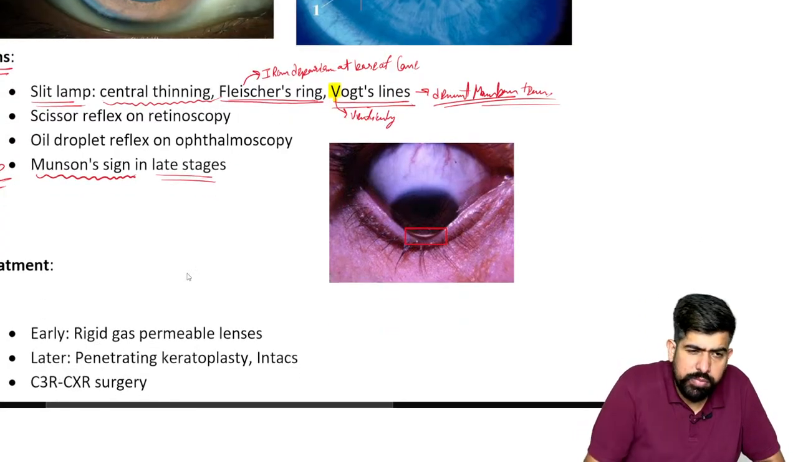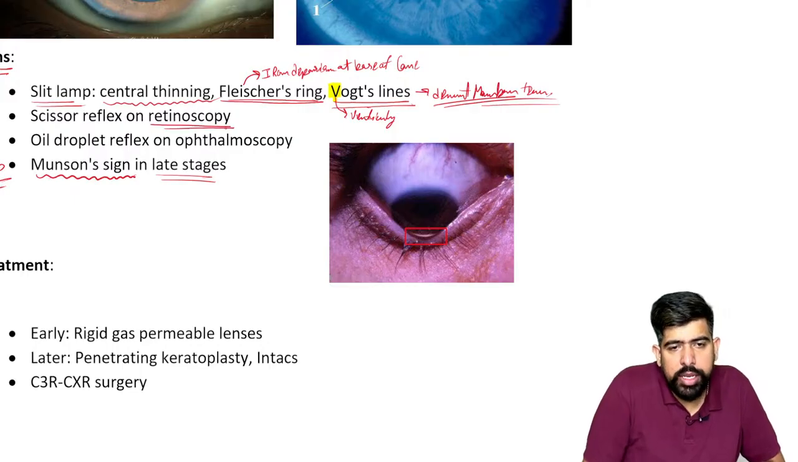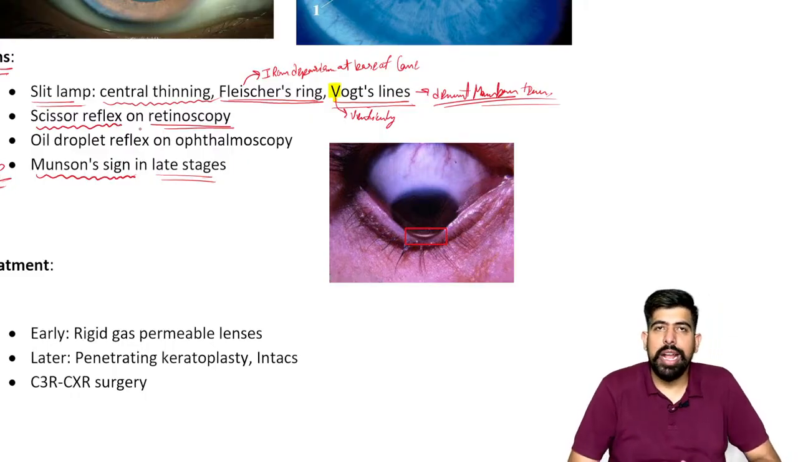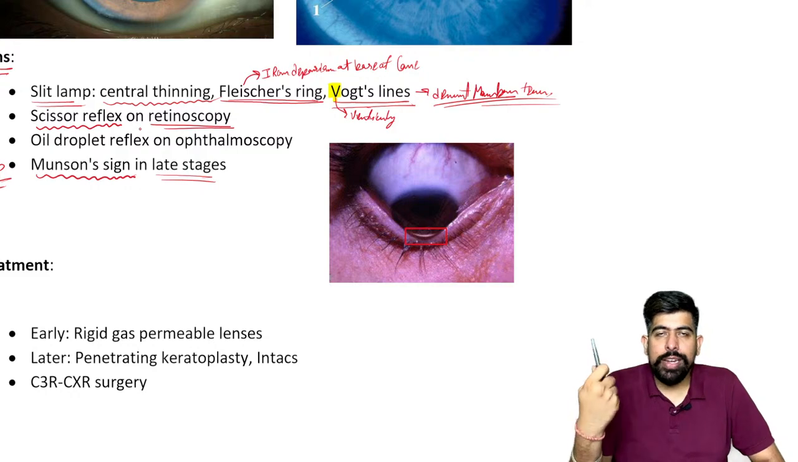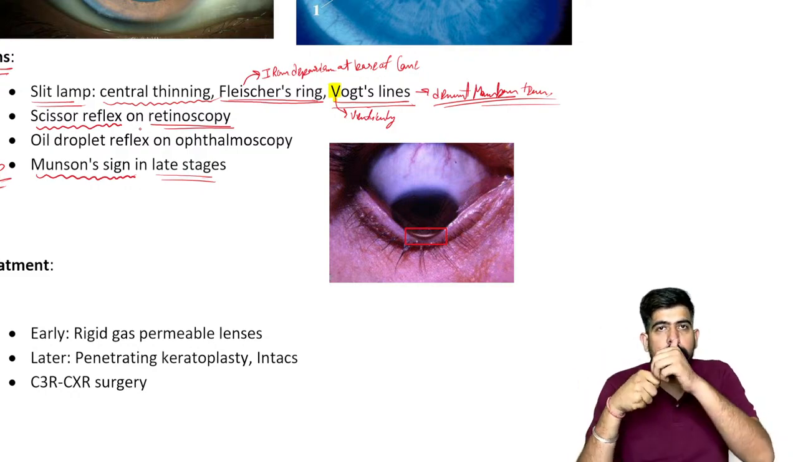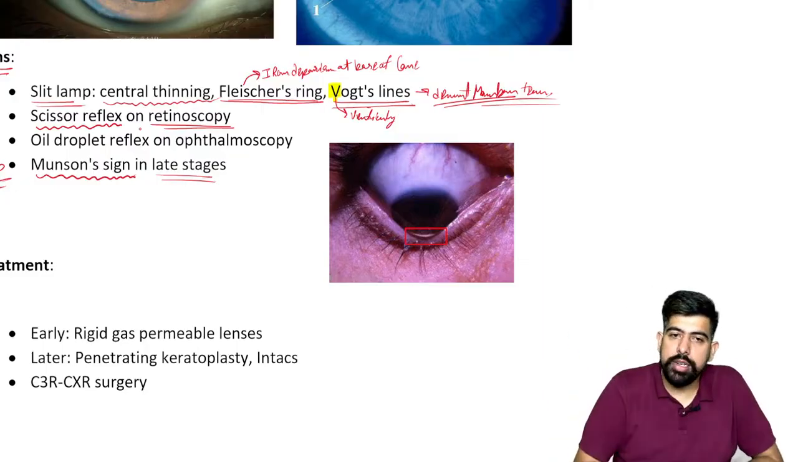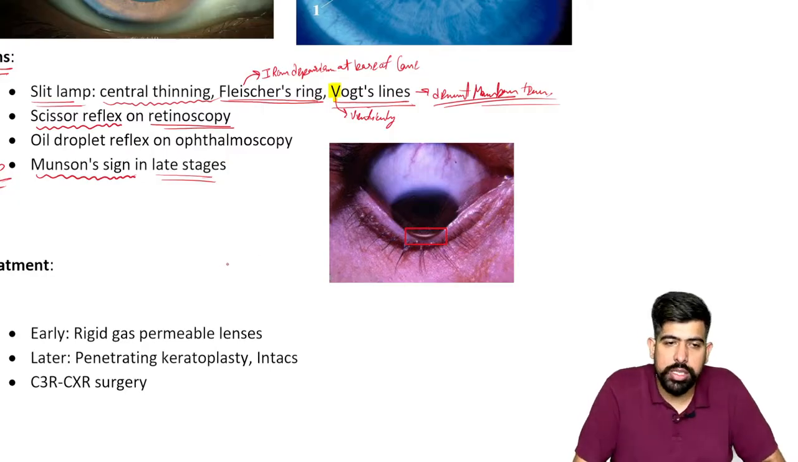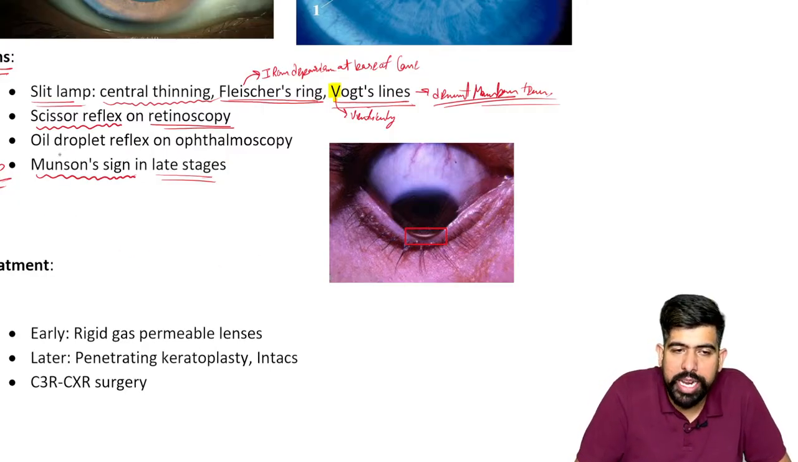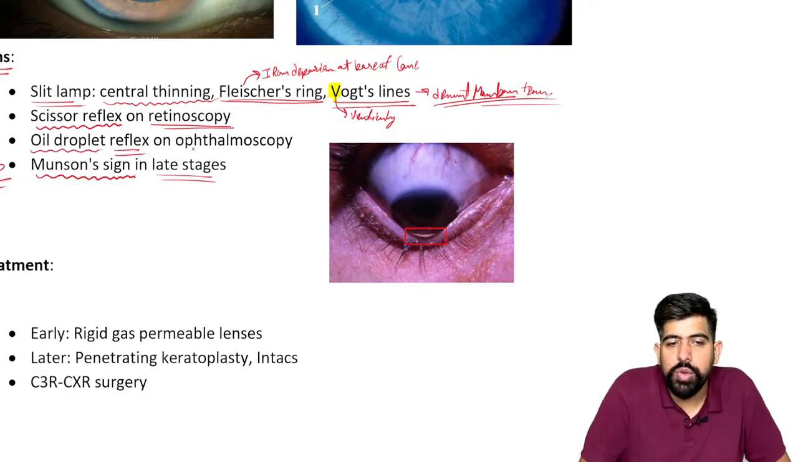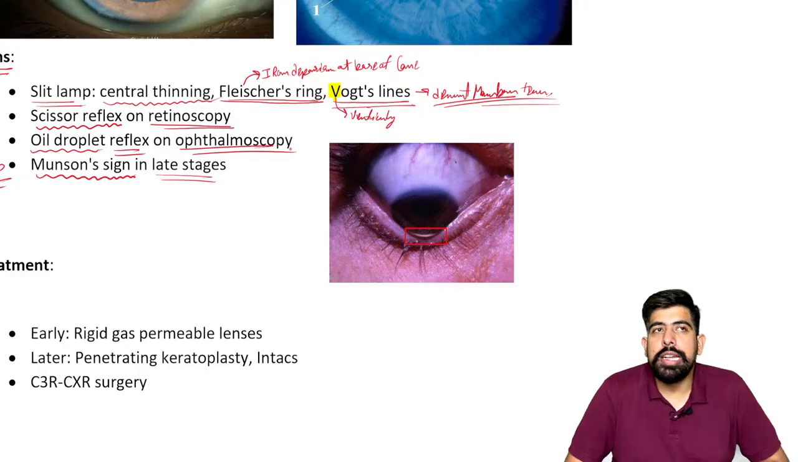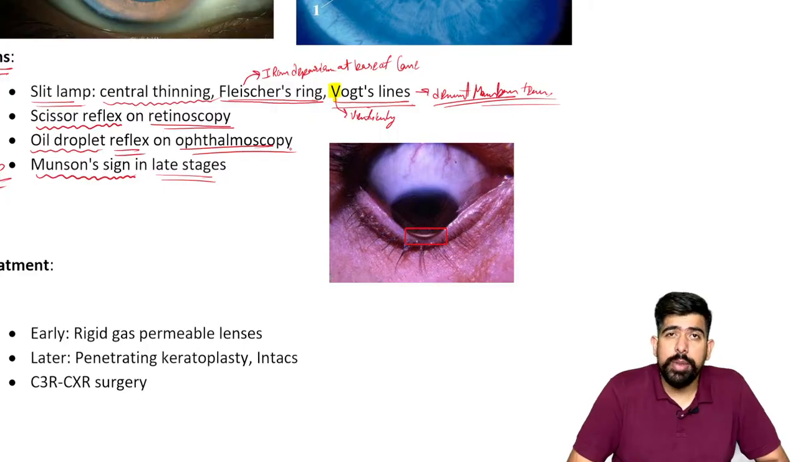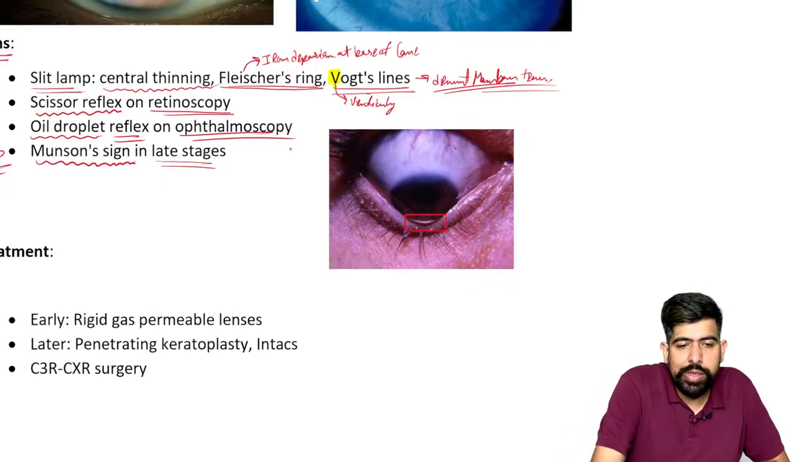Next, on retinoscopy, we can see the scissor reflex. What is the meaning of scissor reflex? As we move the retinoscope to the left side, the reflex crosses over from the right side, like a scissor crossing over. Also, the oil drop reflex will be seen on ophthalmoscopy, direct or indirect, from a distance.